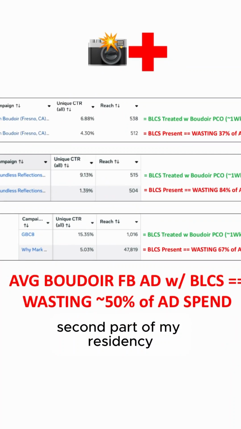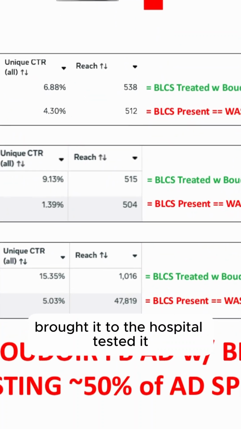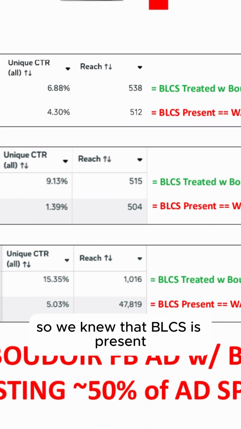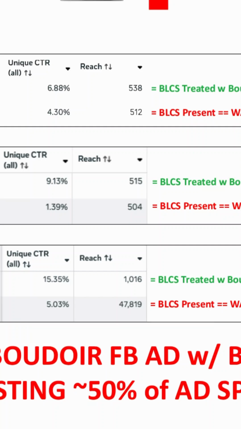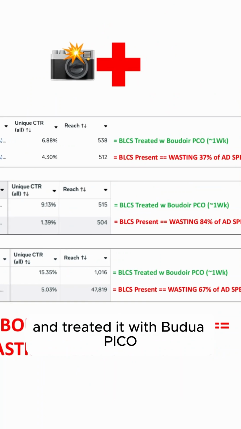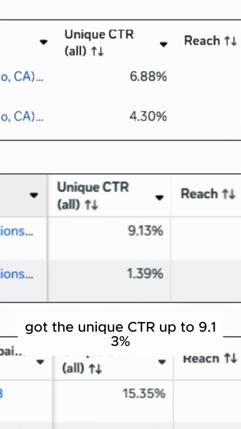Second part of my residency was finding a second ad to do that with. So found another one out there, brought it to the hospital, tested it, found its unique CTR all was 1.39%. So we knew that BLCS is present. So we duplicated that and treated it with Boudoir Pico, got the unique CTR all up to 9.13%.